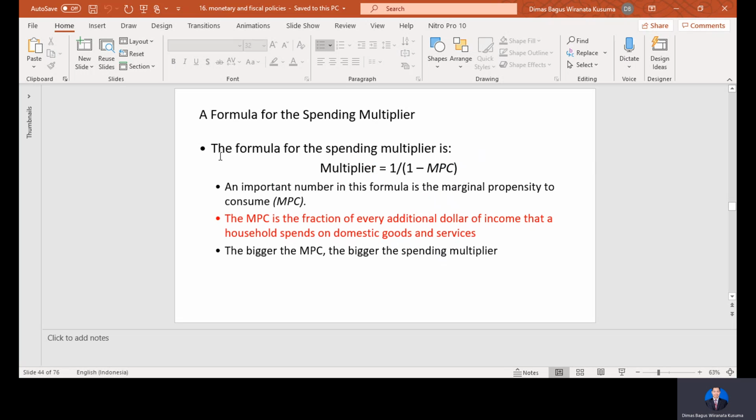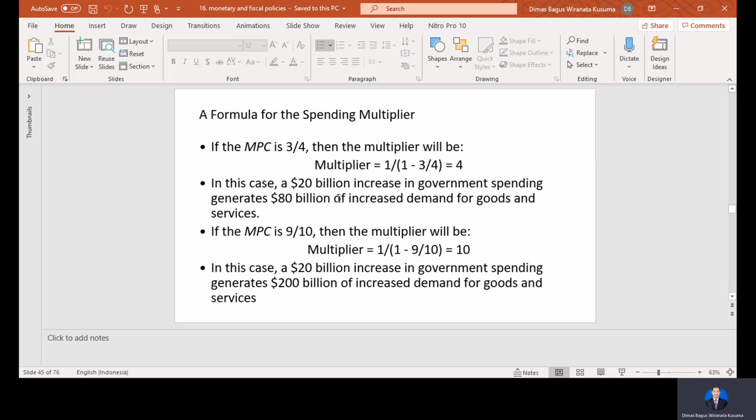The formula for the spending multiplier is 1 over 1 minus MPC. MPC is the marginal propensity to consume. The MPC here is the fraction of every additional dollar of income that a household spends on domestic goods and services. So the bigger the MPC, the bigger the spending multiplier would be, because the larger the MPC, the more households spend their income to consume goods and services.